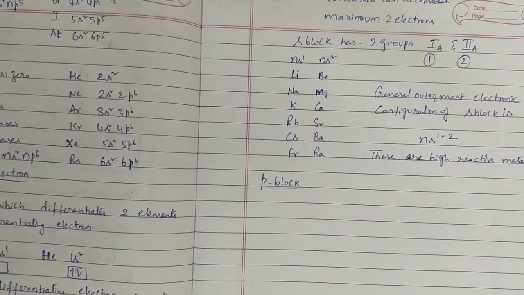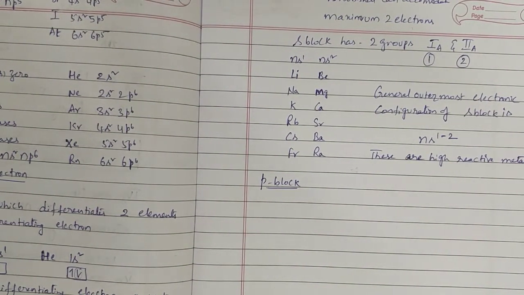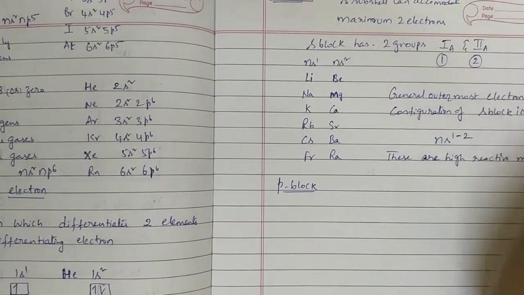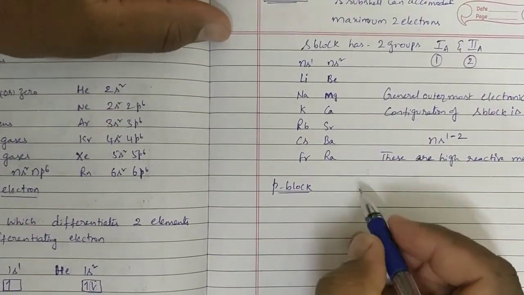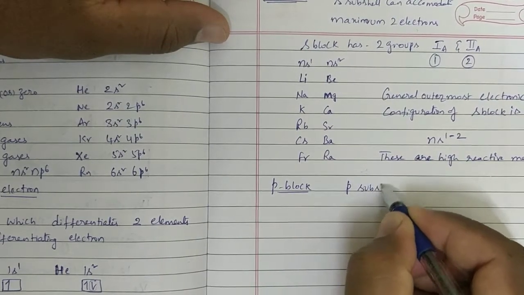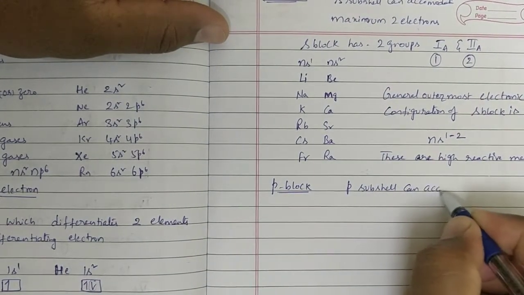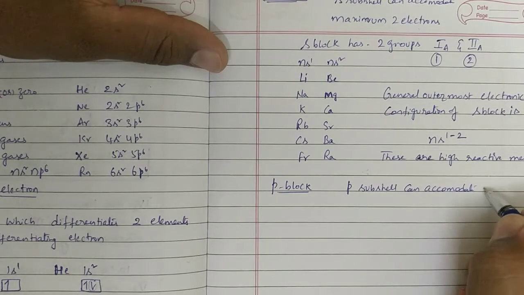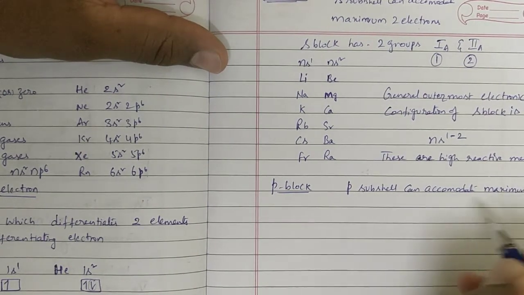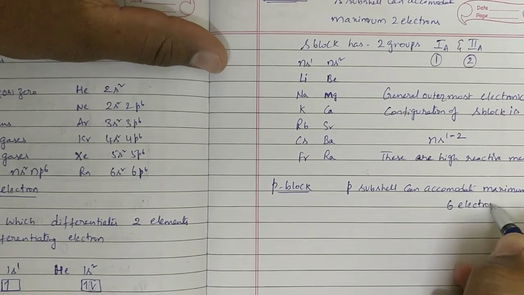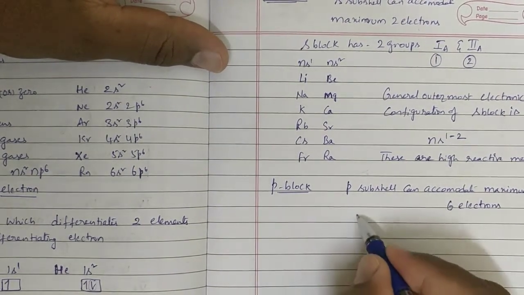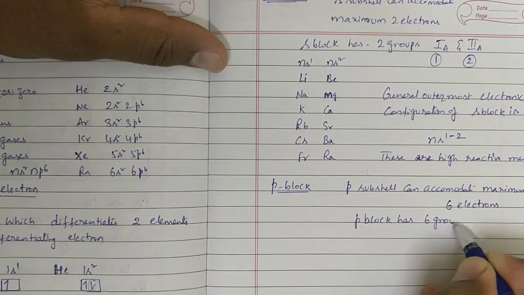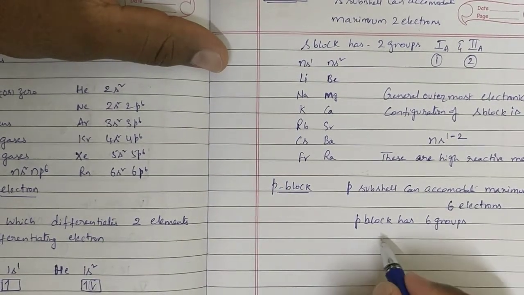In P block, the elements contain the differentiating electron present in the p subshell. If the differentiating electron is present in the p subshell, then that block is called P block. We know the p subshell can accommodate a maximum of 6 electrons. That's why P block has 6 groups. Those group numbers are